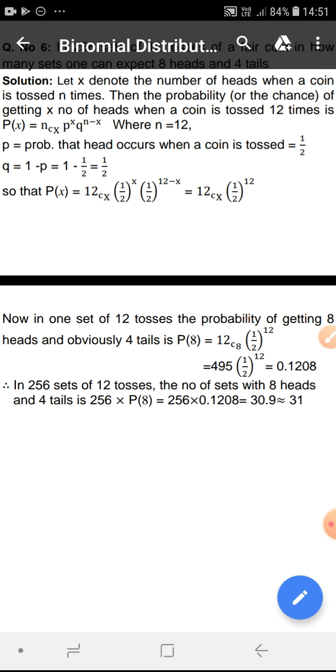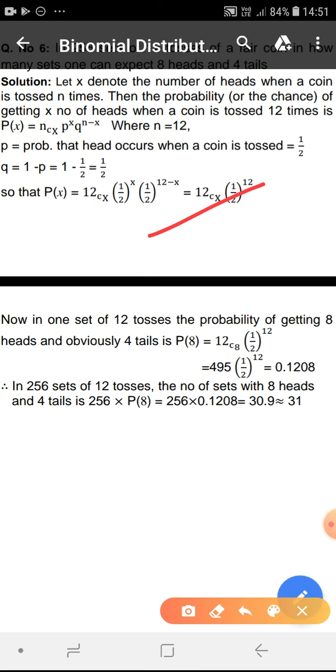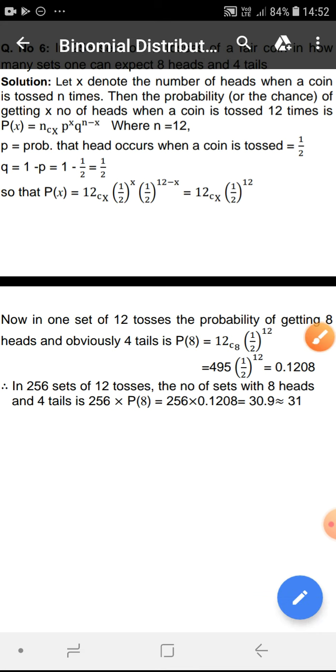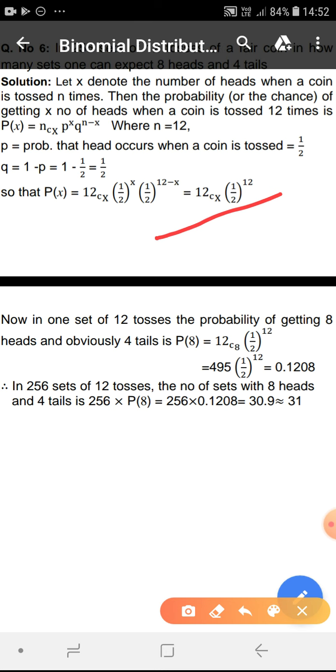So substituting n as 12, p as a half, and q as a half, we get the formula for P(x) as 12Cx (1/2)^x (1/2)^(12-x). Since the bases are the same, you can add the powers. So 12Cx into (1/2)^(x + 12 - x), which is (1/2)^12. So this is the formula for P(x). This gives the chance that when a coin is tossed 12 times, we get x number of heads.